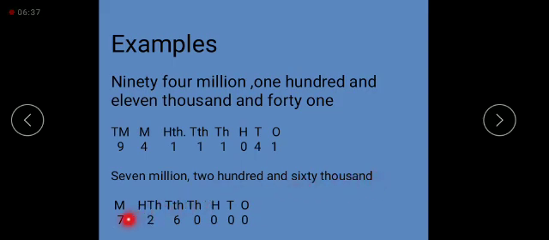7,260,000. The 7 is in million. So how many millions are there? 7 millions are there. Then 260,000. There is no 100, tens or ones place, so we will place the 0 over there.